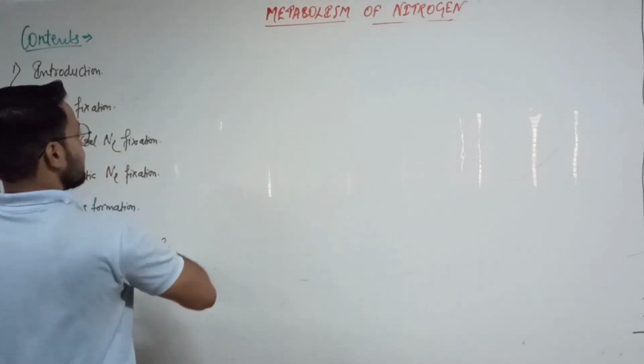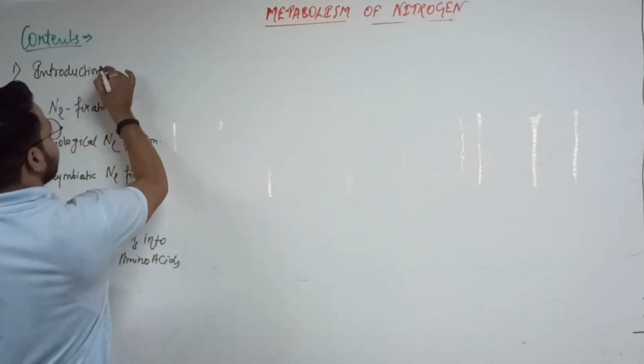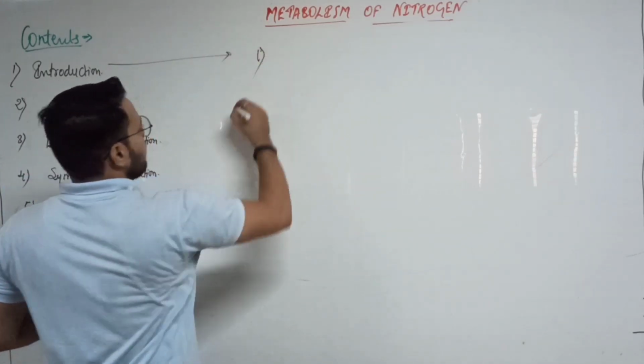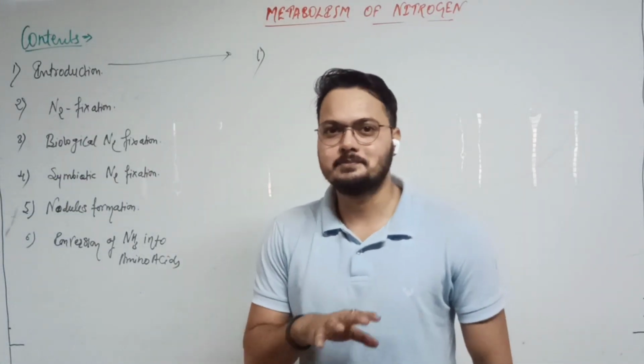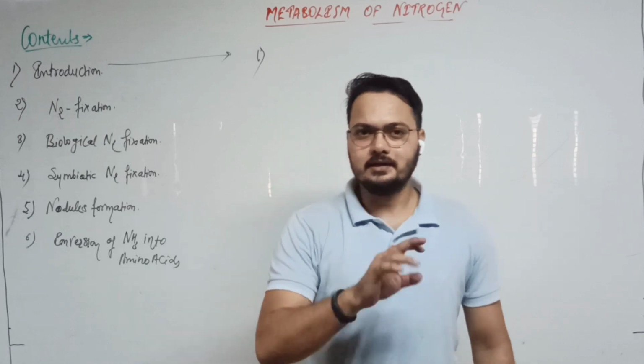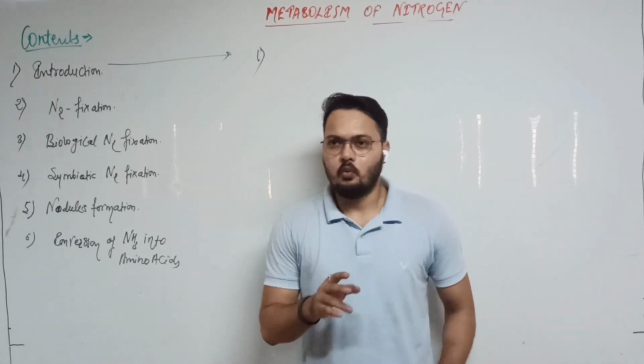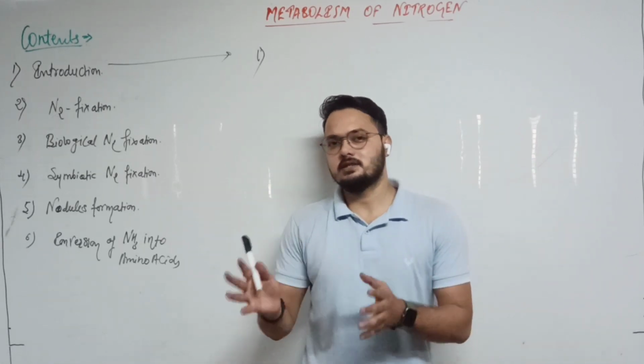So first, let's start with the introduction. As we already know about the elements and especially the nutrients, there are two types: the macronutrients and the micronutrients.